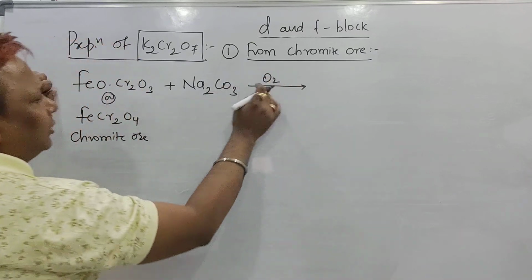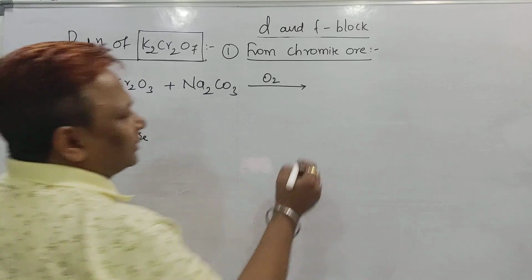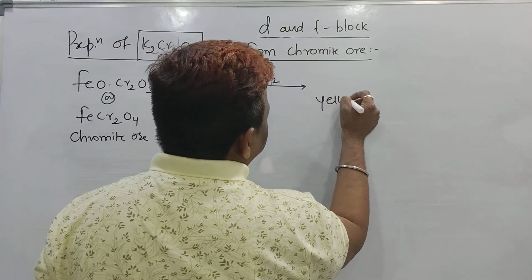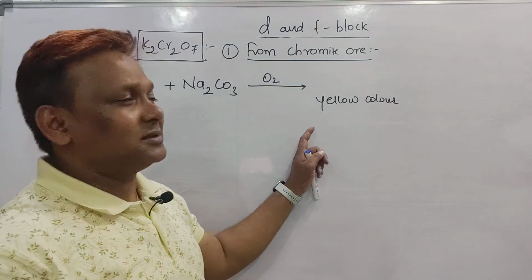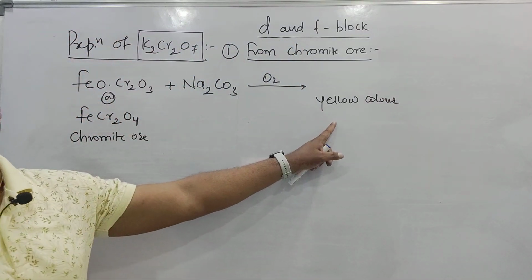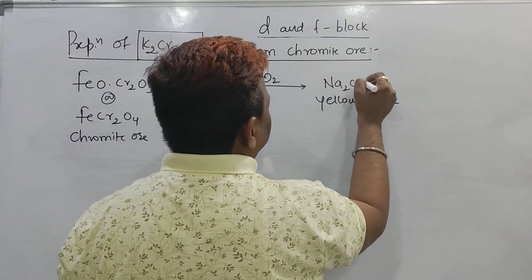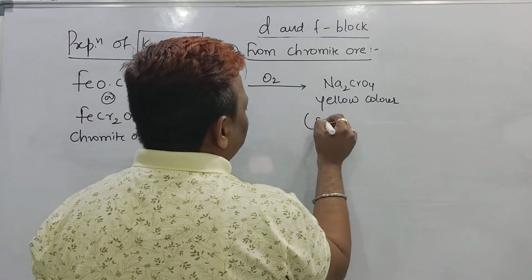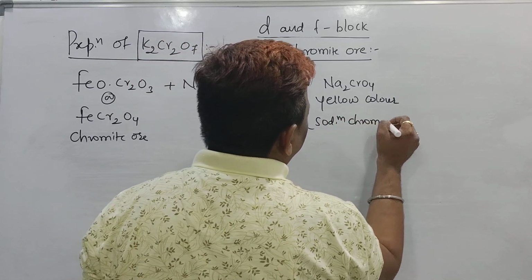But a chromite ore undergoes oxidation with the sodium carbonate, and we are getting a yellow color compound. In exam they will ask us what is this yellow color compound. This yellow color compound is nothing but Na2CrO4, and it is called sodium chromate.